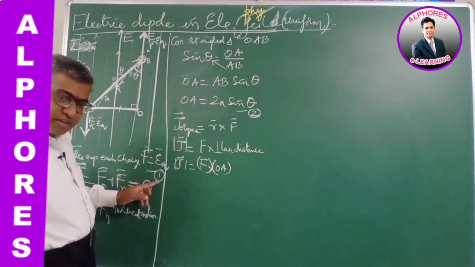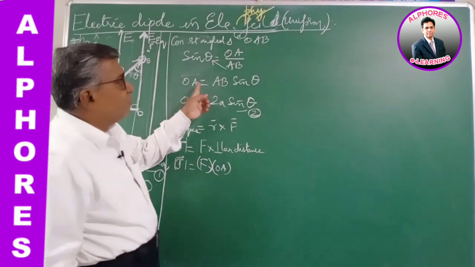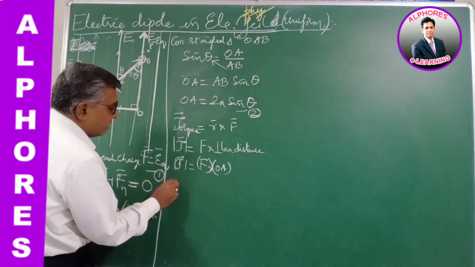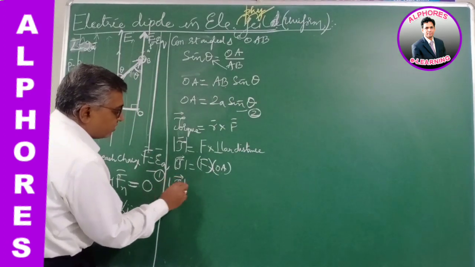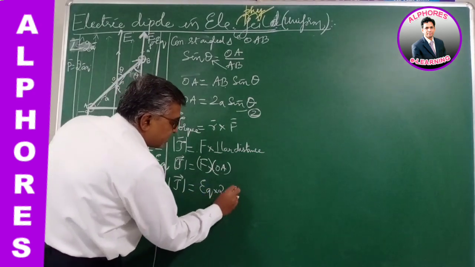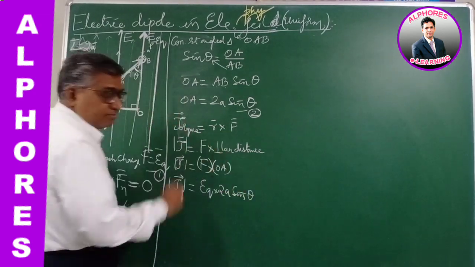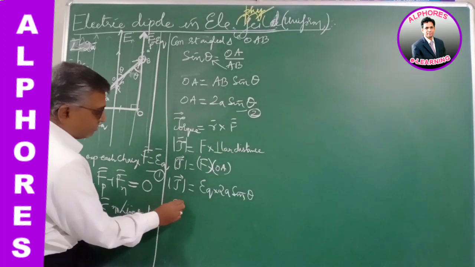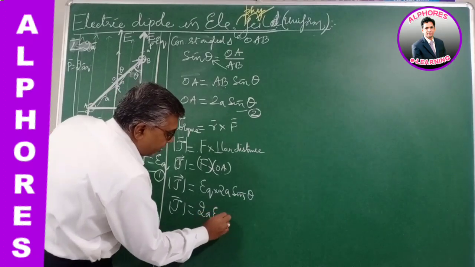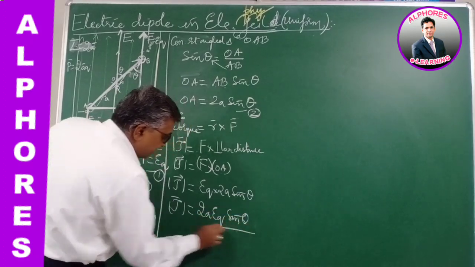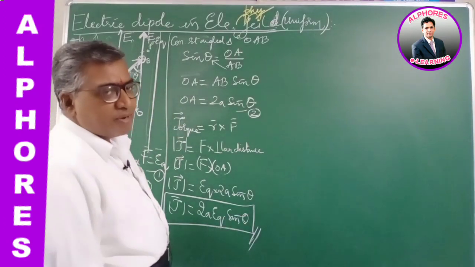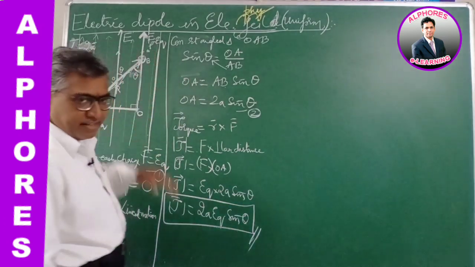Now, according to equation 1, F is EQ. The perpendicular distance OA we have evaluated as AB sin theta, that is 2A sin theta. So substituting, torque is EQ into 2A sin theta. Right? So the magnitude of the torque is 2A EQ sin theta. This is the elaborate formula of the torque experienced by a dipole in an electric field.